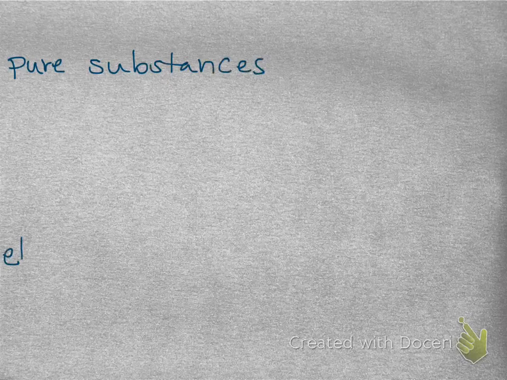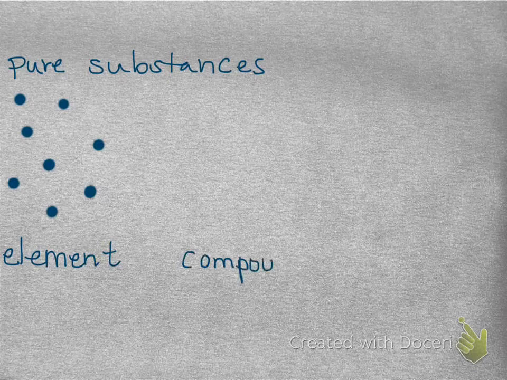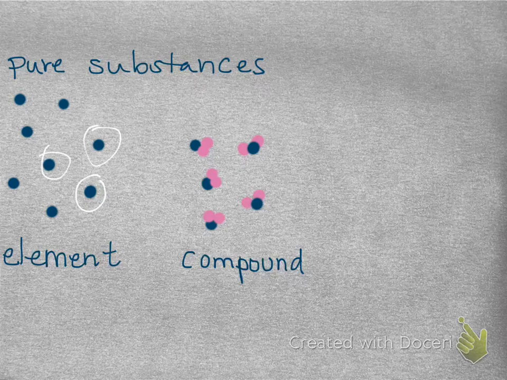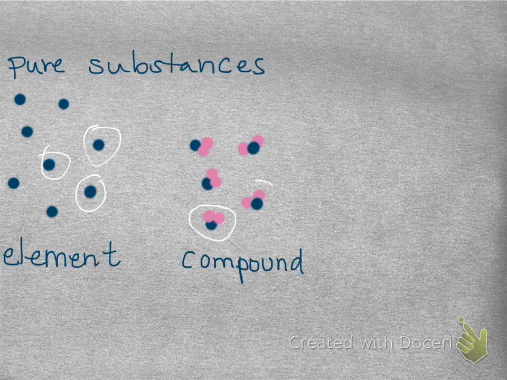Okay, so think back to our video about elements and our video about compounds. We talked about how elements and compounds are pure substances. The reason they're considered pure substances is because they consist of only one type of molecule. So here we have an element, one type of molecule. Here we have an element that has one atom in it. They're all the same, they're all blue. A compound is also a pure substance because it has one type of molecule. All of the molecules look the same. They're all made up of two different types of atoms, a pink atom and a blue atom, in the formula of 2 pinks to 1 blue.